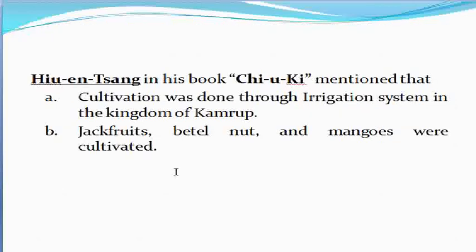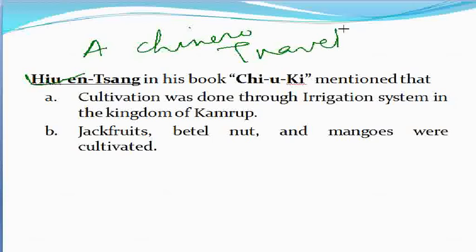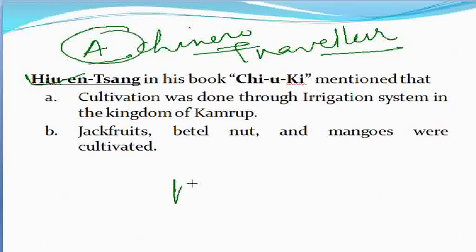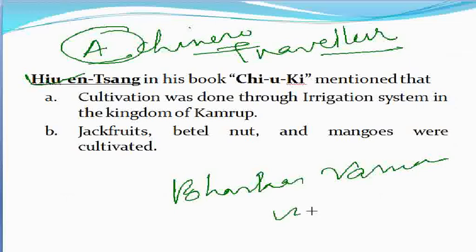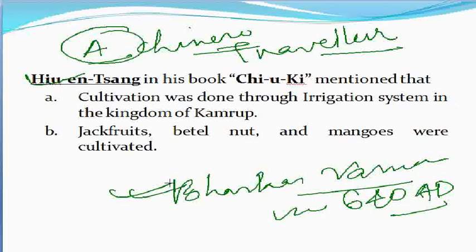Here I think all of you know about Huan Sang. He is a Chinese traveler who came to Assam during Bhaskar Varman in 640 AD. So it is very important from the exam point of view that during Bhaskar Varman, the Chinese traveler who visited Assam or Kamrupa was Huan Sang.